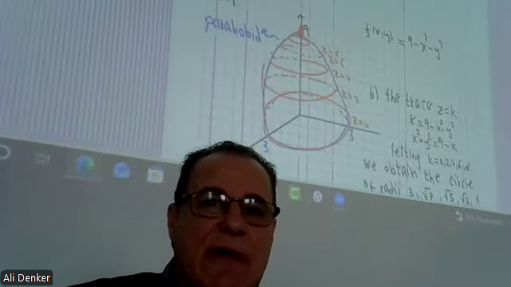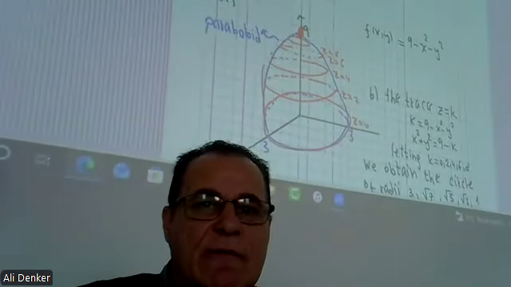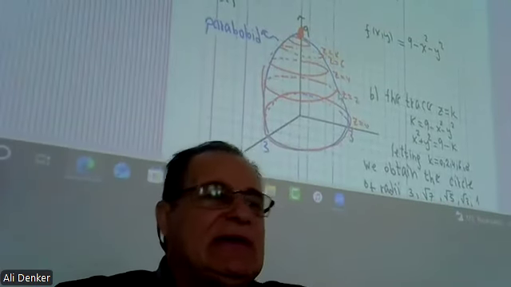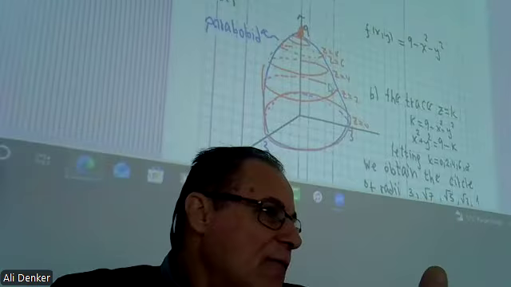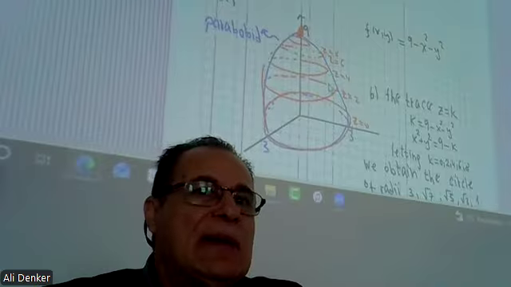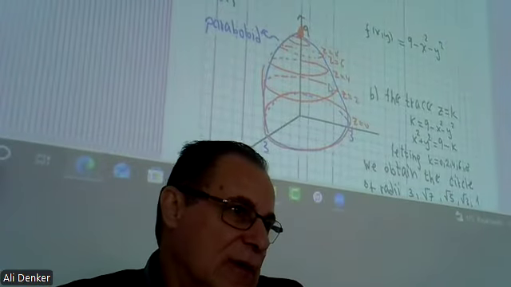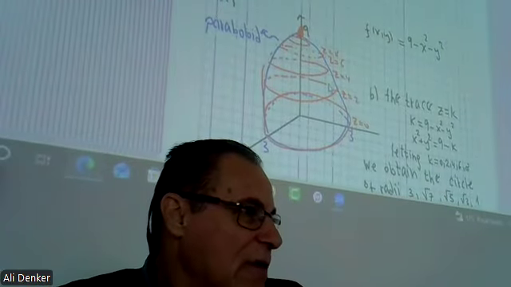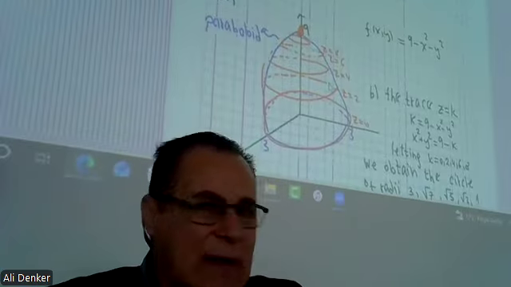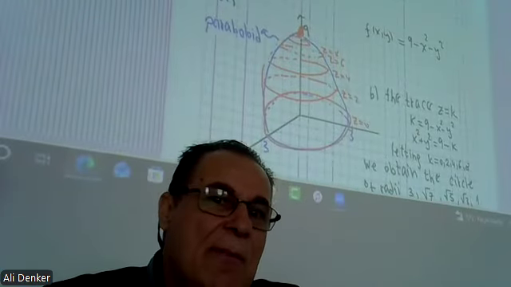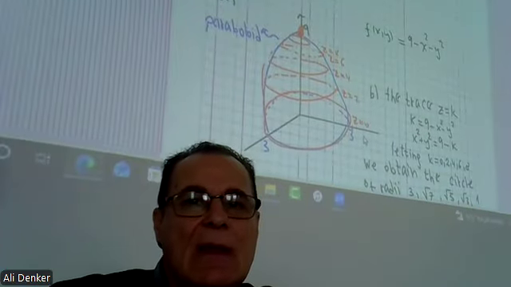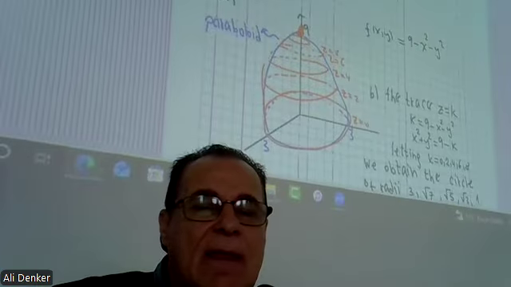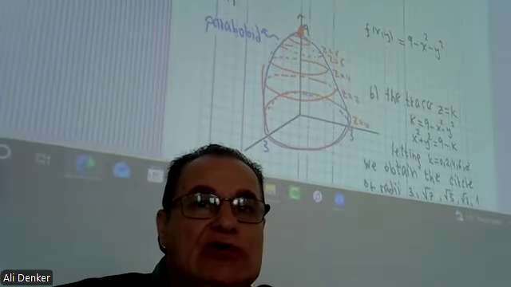So we sketch the graph of f. In three dimensions, we change the name of parabola. We call it a paraboloid. We do not say parabola, we call it paraboloid, right? So this shape is called a paraboloid.